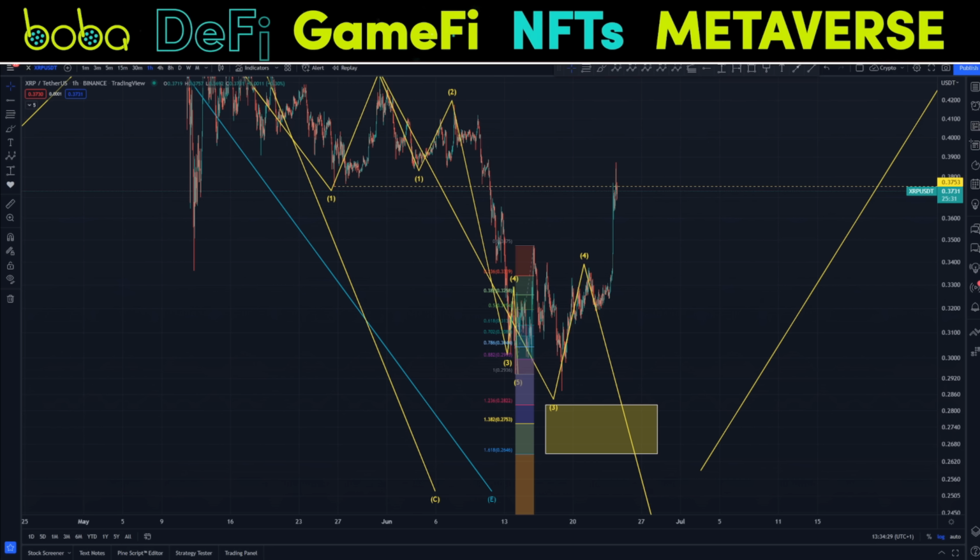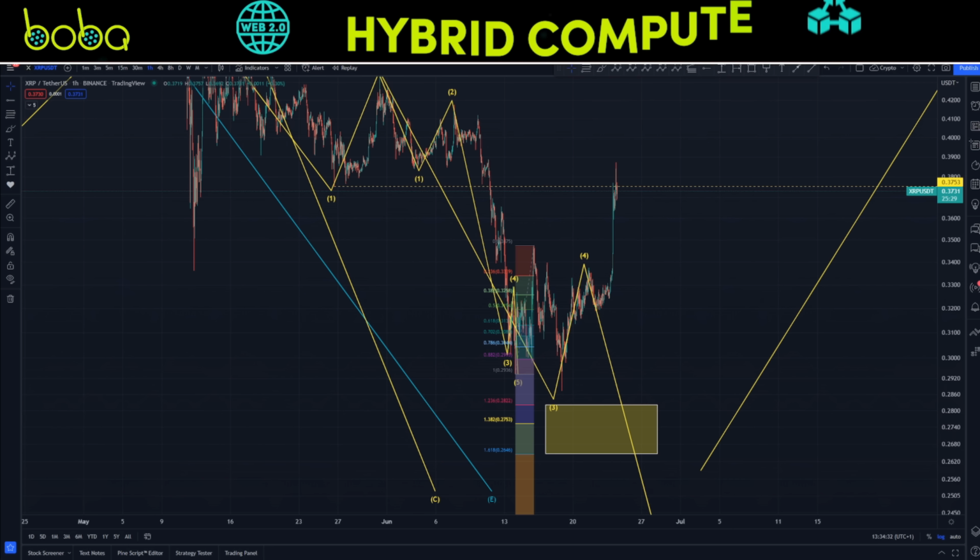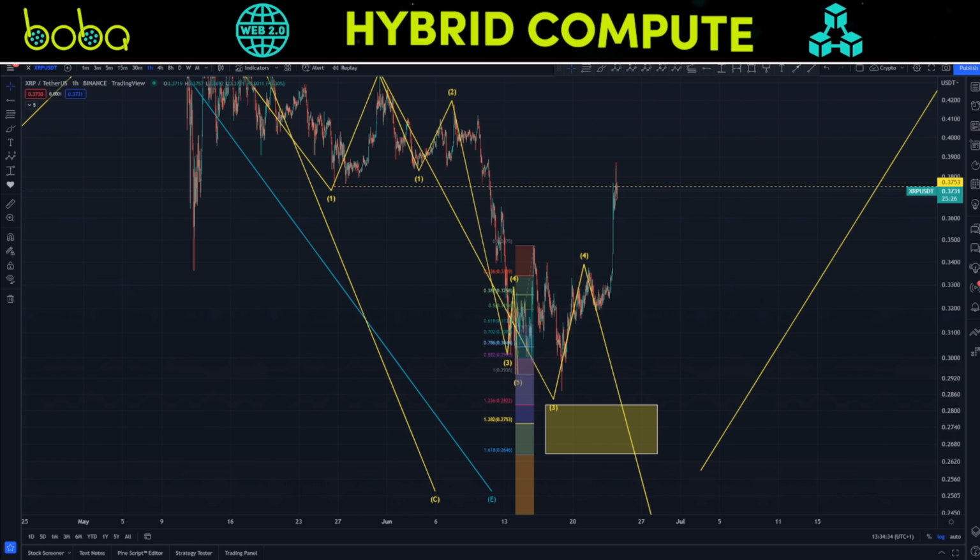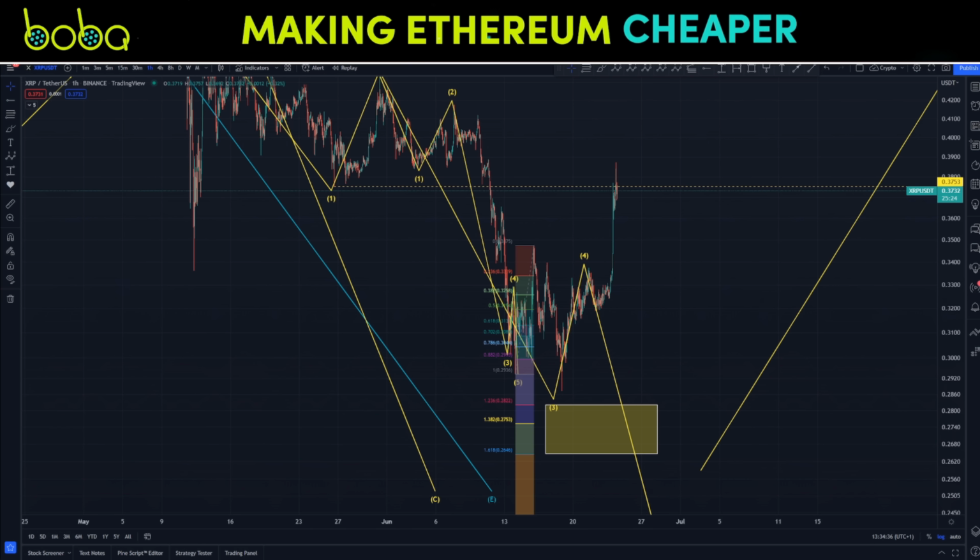Right, let's waste no more time though. Let's jump into this. Right, XRP paired up with USDT, and we are using Binance as our data source.